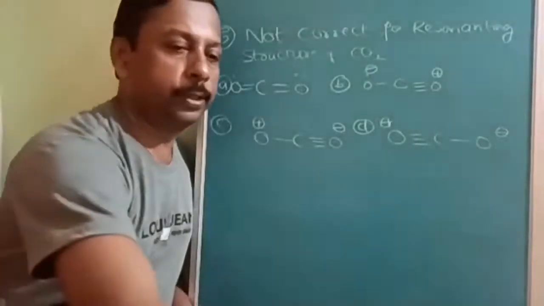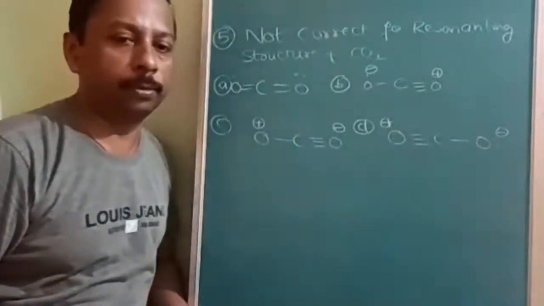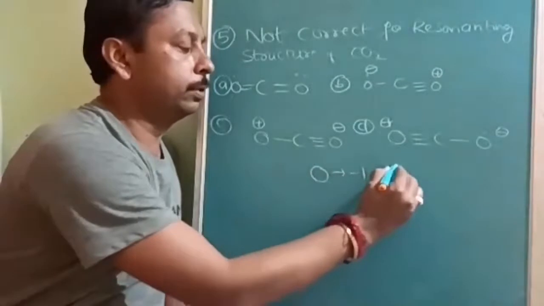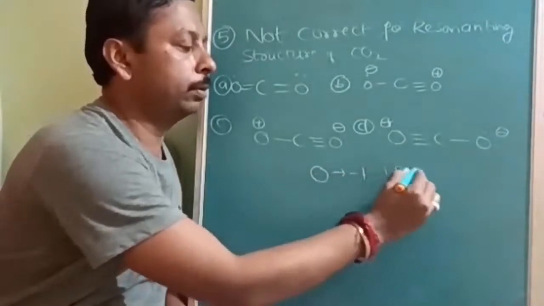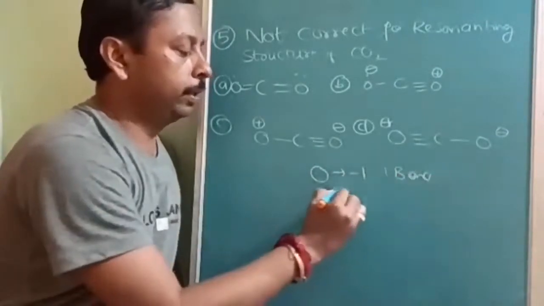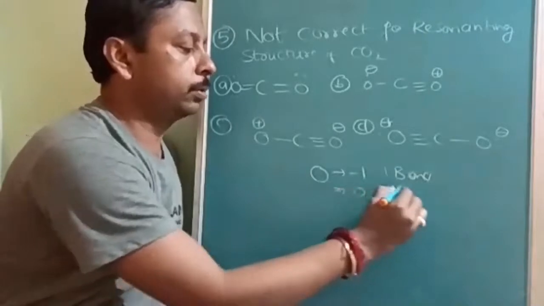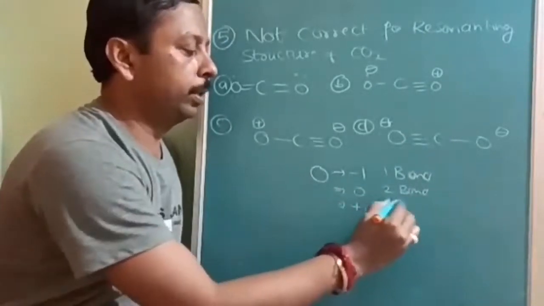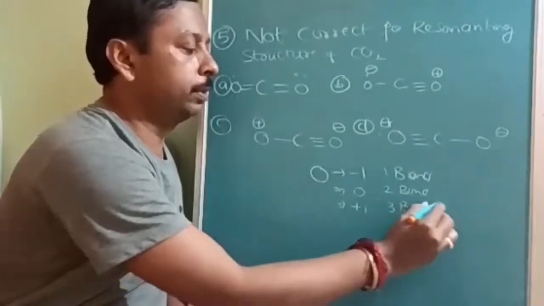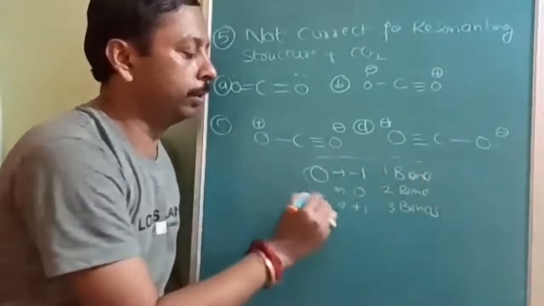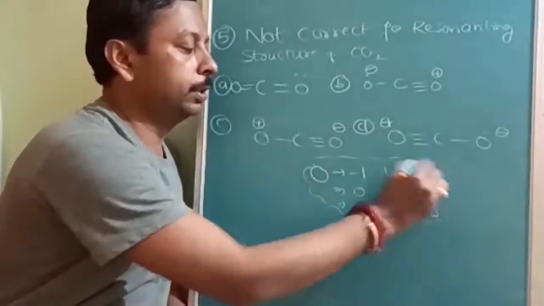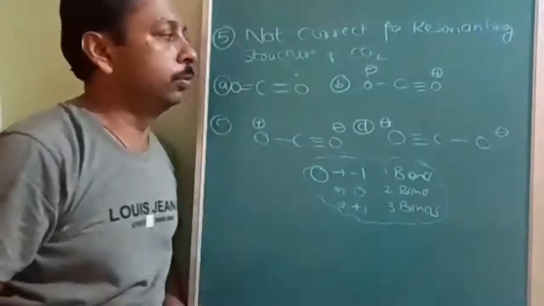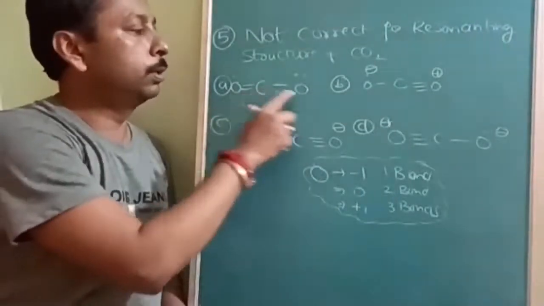This also is the same trick I told you just now. Okay. Oxygen when -1 charge, it should be 1 bond. If it is a 0 charge, 2 bonds. +1 charge, how many bonds? 3 bonds. So which is the one which is not following? Oxygen, if it has 3 bonds, +1; 1 bond, -1; 2 bonds, no charge. Here 2 bonds, no charge.